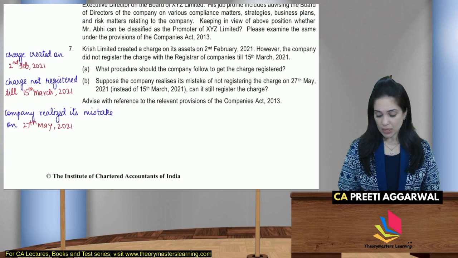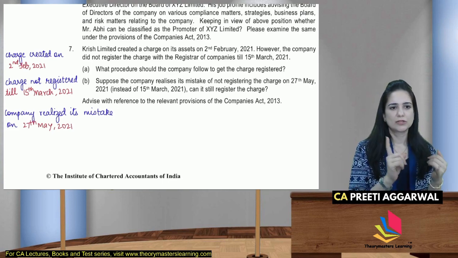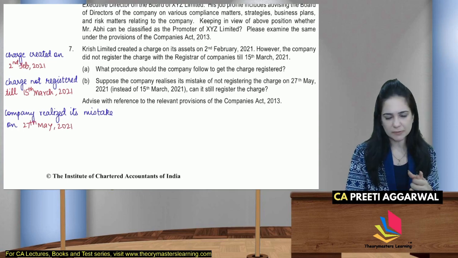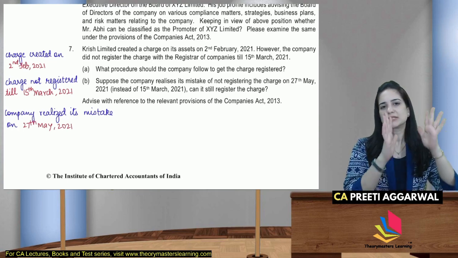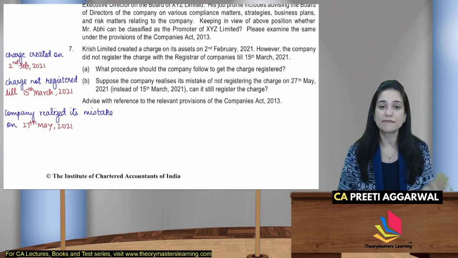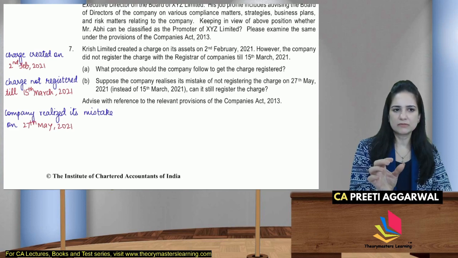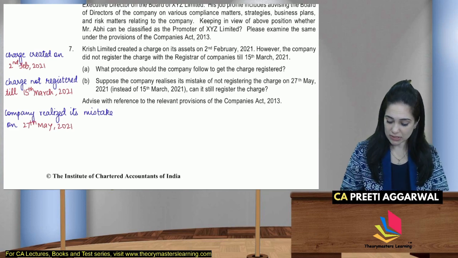Advice. अब देखो relevant dates क्या है? Charge was created on 2nd Feb. Charge is not registered till 15th March. Company realized the mistake on 27th March. हमें देखना है कि delay है, कितना है, क्या fees भरनी पड़ेगी. So what I have written are only the facts. अब इसका सोल्यूशन क्या होगा?